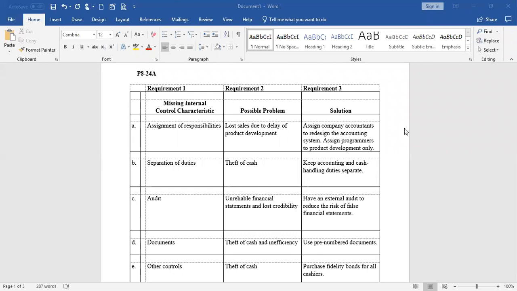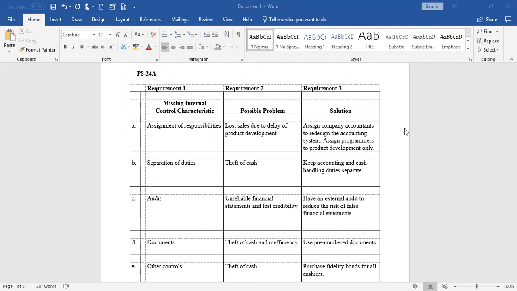So in 824A, we're going to look at a couple scenarios, and we're going to identify the missing internal control characteristic, identify the possible problem caused by each control weakness, and then propose a solution. So the first one, Upside Down Applications, develops custom programs to customers' specifications. Recently, development of a new program stopped while the programmers redesigned Upside Down's accounting system. Upside Down's accounting could have performed this task.